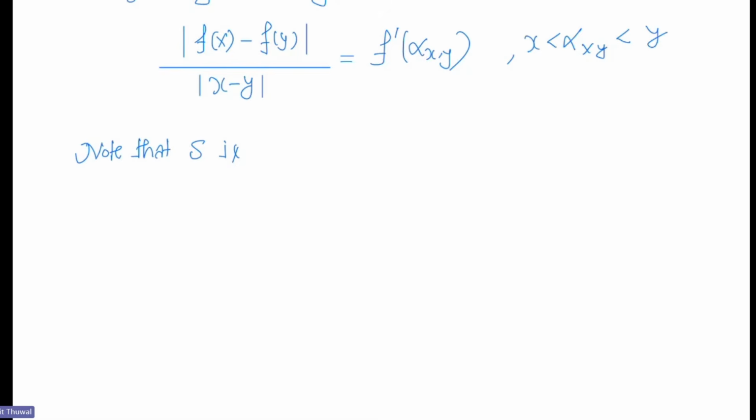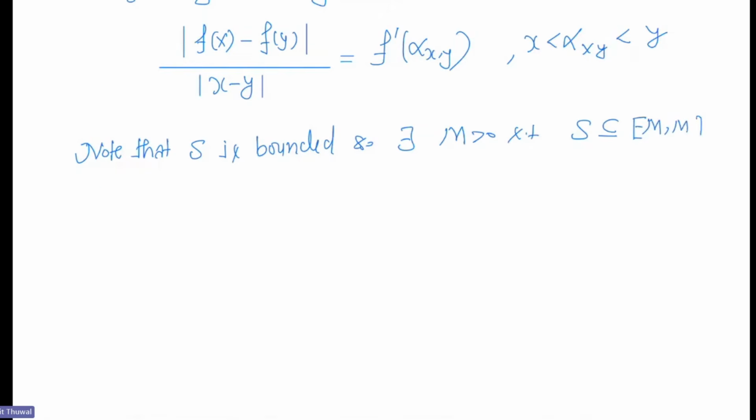Okay, so see, note that S is a bounded subset, so there exists M greater than 0 such that S is contained in the interval from minus M to M. Why I'm writing this, I'll tell you.